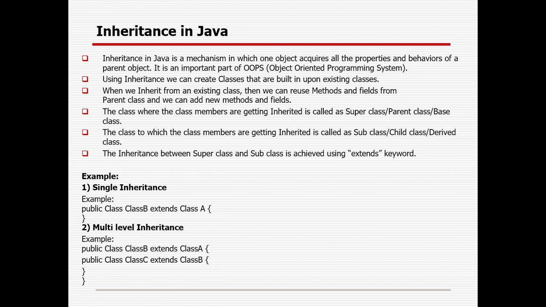So before inheritance, you need to remember the OOPS concept. I yesterday already mentioned, in Java everything deals with object and classes only, right? So OOPS is a very important concept in Java. And I think Python also follows the OOPS concept. So most of the programming languages nowadays follow the OOPS concept. So everything will be treated as object and class only. So OOPS is nothing but the object oriented programming system.